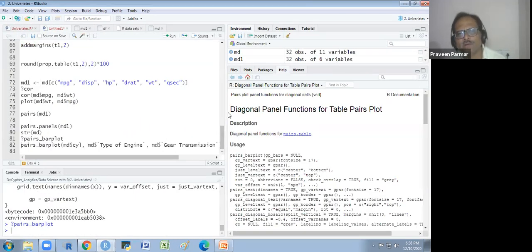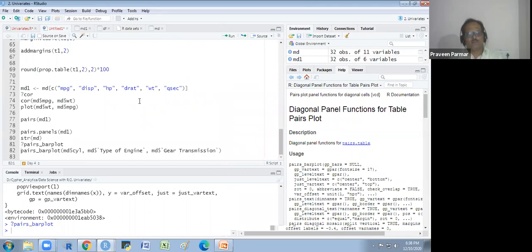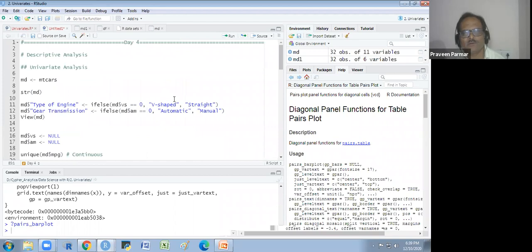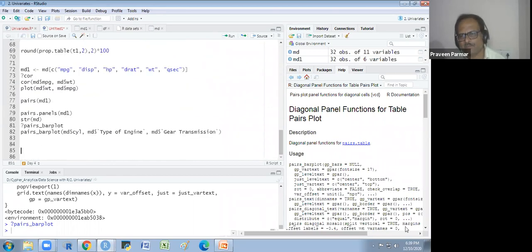Okay, so we have seen how to look at numeric variables in a bivariate analysis. It is a way to do bivariate analysis with numeric data. Is there any doubt up to now in this descriptive analysis? A few more things I will explain. I have not explained the figures by which we could understand the univariate analysis.